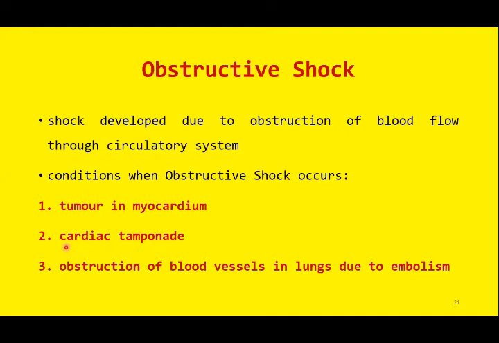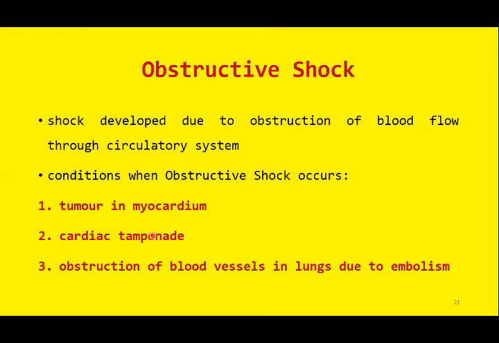Abnormal, severe or excessive accumulation of pericardial fluid around the heart is pericardial effusion. This pericardial effusion sometimes leads to compression of the heart from the outside, and this compression of the heart is known as cardiac tamponade. So this is another type of obstructive shock. In cardiac tamponade, the obstruction is around the heart.